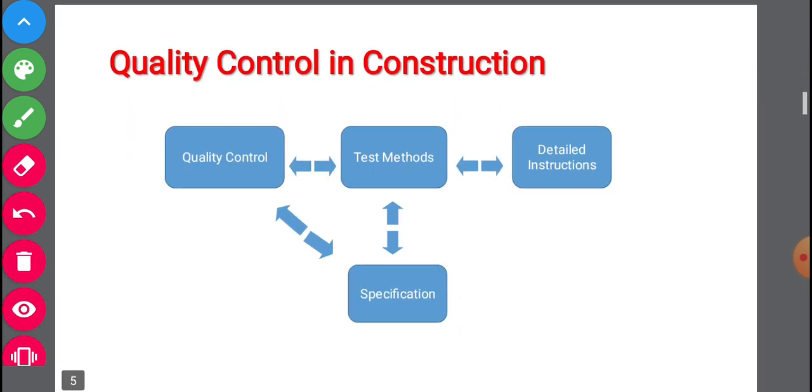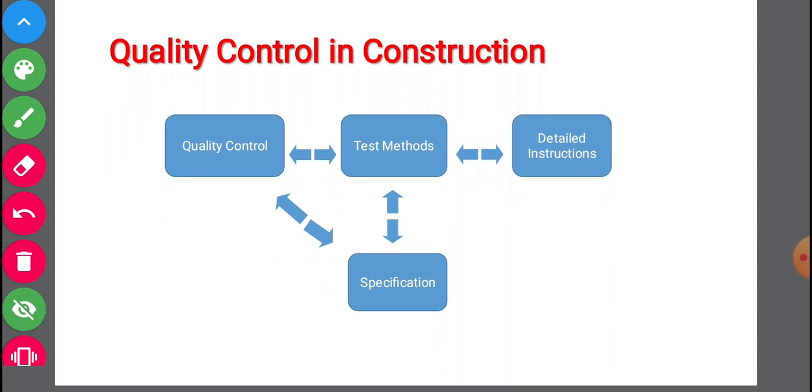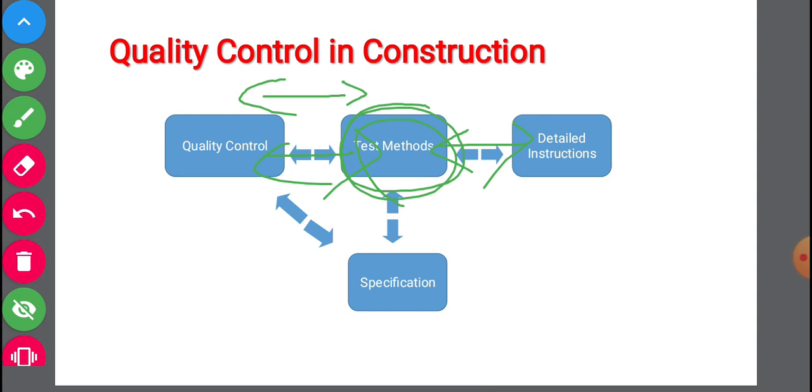Next we have quality in construction. Here we can see quality control is interlinked with test methods and specification, where test methods are linked with instructions. To check quality control, we should know what tests are to be used to check the quality of any structure. To check quality, we have detailed instructions, and using those instructions we can carry out the test.